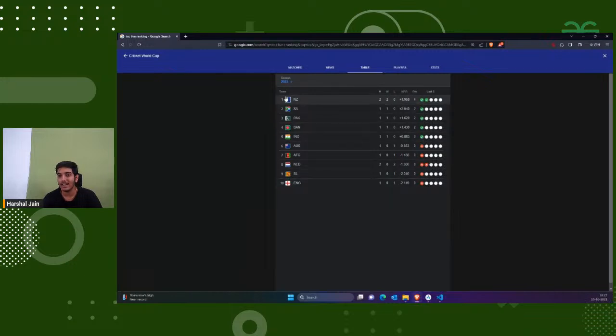Here you can see we are getting the ranks and we are getting the matches, total number of matches covered till now. Then we can see we have wins and losses. Then this is NRR. I'm not sure what NRR is, I don't watch that much cricket, but then we have the points, the exact points which you get while you win or lose. At the end these points would increase once we reach near the finals. The team which has maximum points would obviously be facing the finals. Then that's it. You can read more about it.